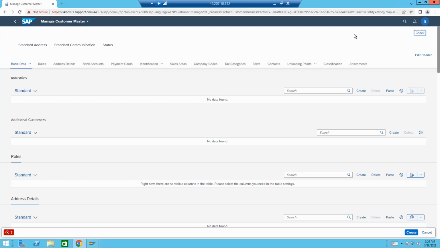So there are 8 parameters like house number, postal code, street, country, region. Like these 8 parameters are there. It is up to the business requirement whether you want to check against all the 8 parameters or only against one parameter. That is up to you. They are check boxes. We can activate or deactivate those check boxes, and you could control against what the duplication check has to happen. But this is an option in theory.